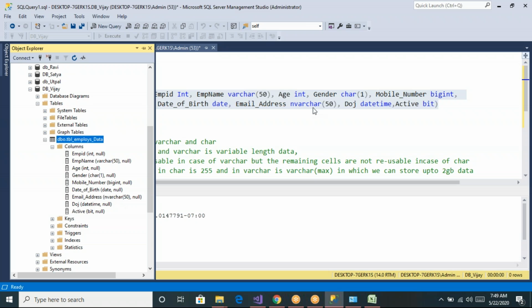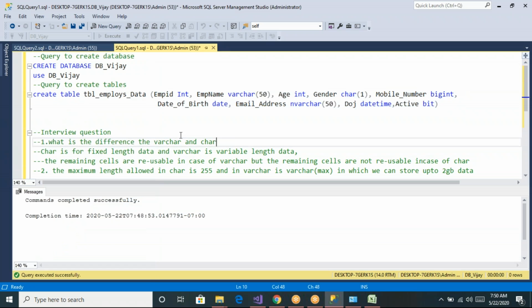But I told you when we declare nvarchar of 50, it will allocate 100 bytes of memory. So how to verify that? Sorry, how to check that? Let us see, here it is showing it as nvarchar of 50 only. And here you can see by default every column will allow null values. Every column will allow null values.